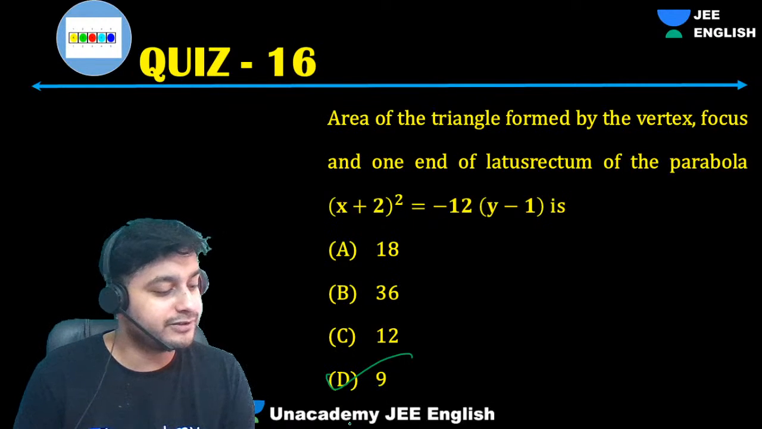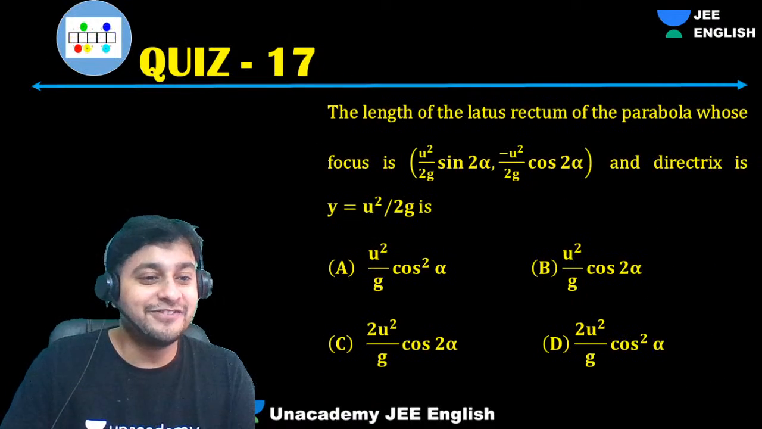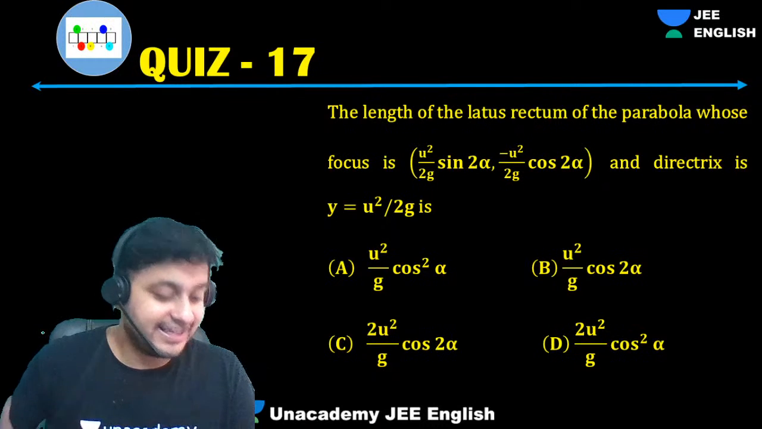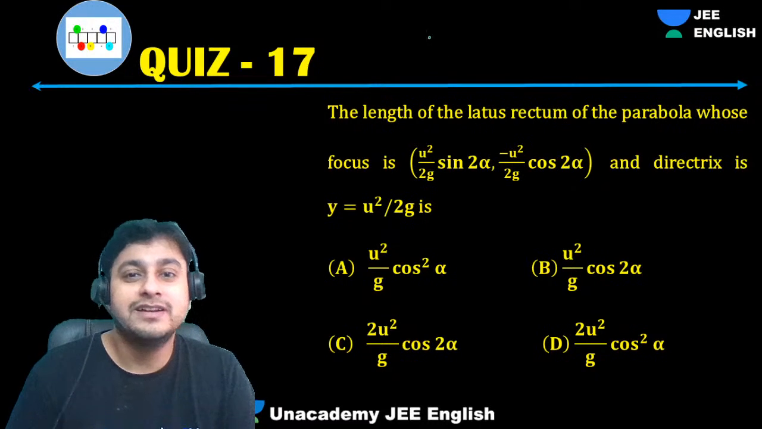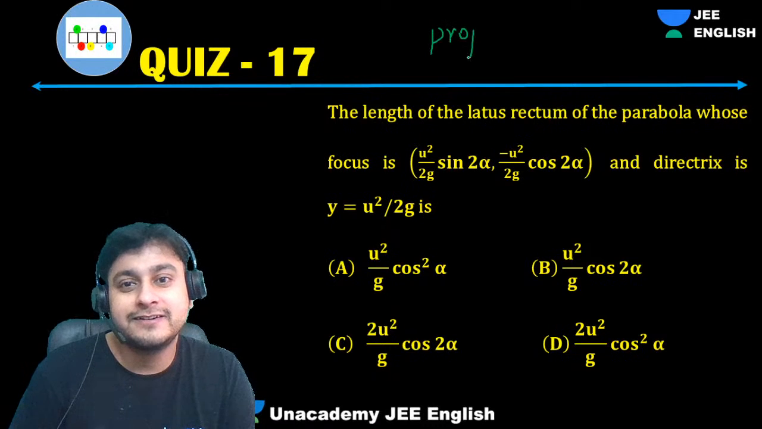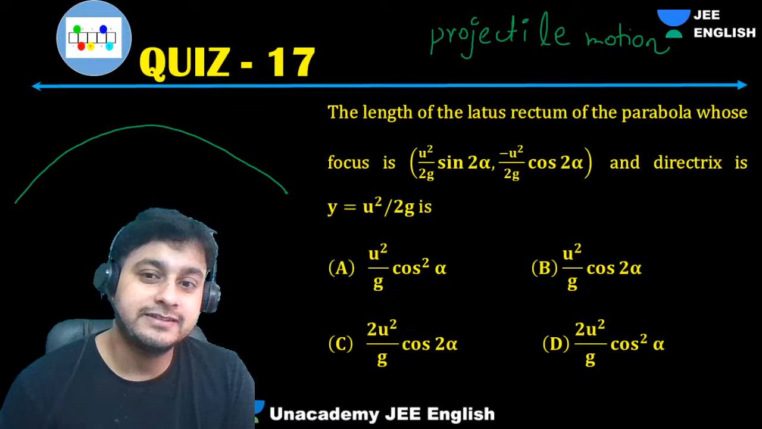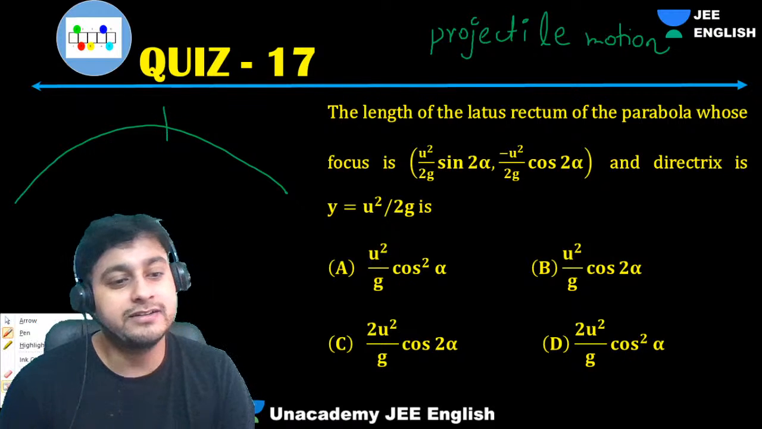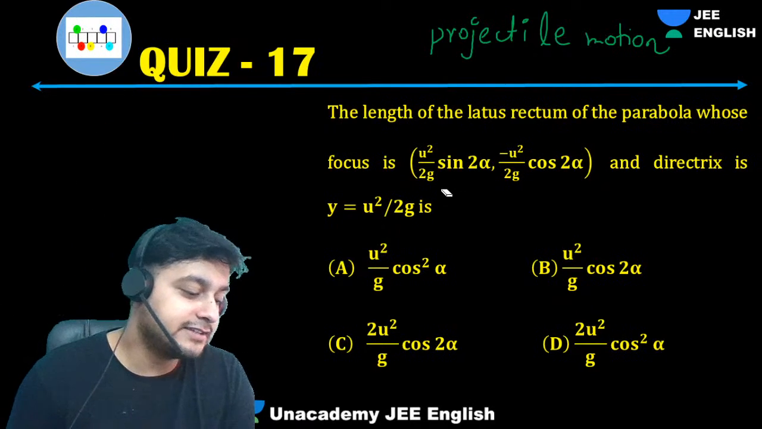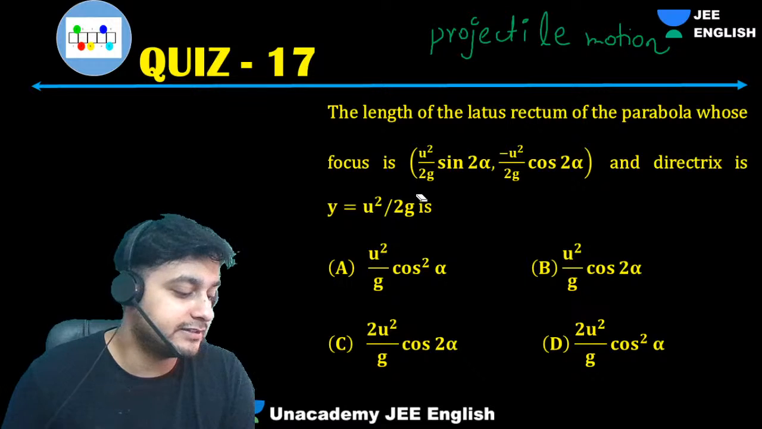Still, most of them got confused. So next one, guys. Okay, so physics. The question is on projectile motion. Actually, the curve of the projectile is also a parabola, right? The question is related to that. You can get the parabolic equation of the projectile very easily. They've asked us for the length of the latus rectum of the parabola whose focus is this and directrix is given as this.